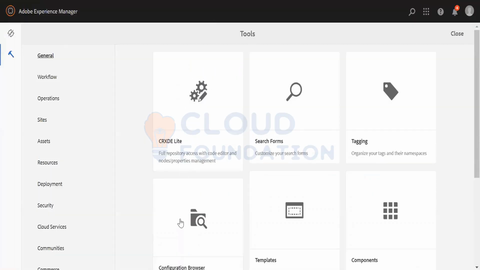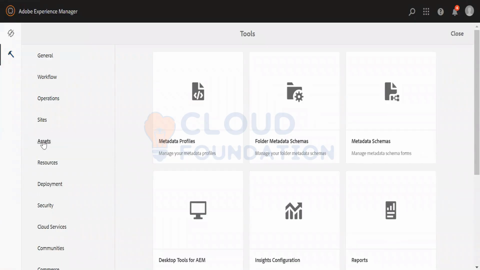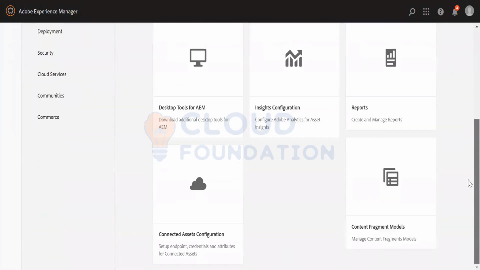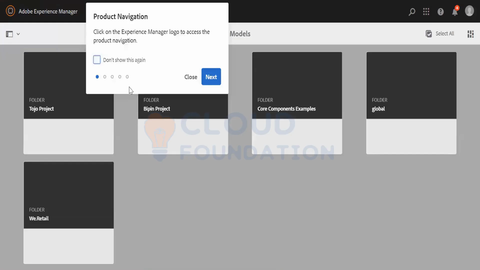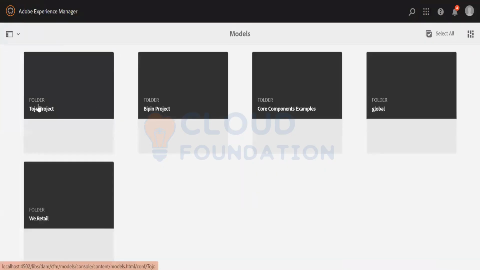We firstly gave the permission. Once you have given the permission, then we have to do some configuration changes again. Basically, we have to create our content fragment model. We went to that, and then we went inside this, and then we went back to the content fragment model. We created our content fragment model. Here you see our content fragment model is created.